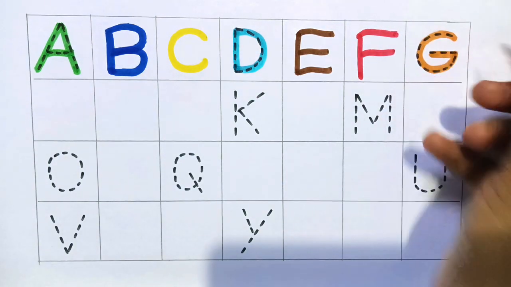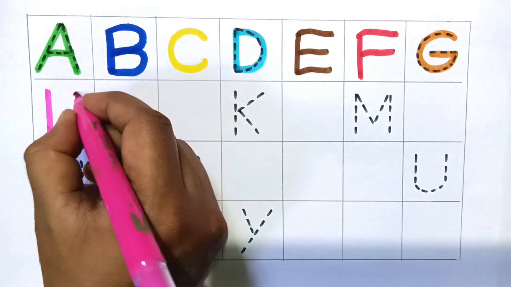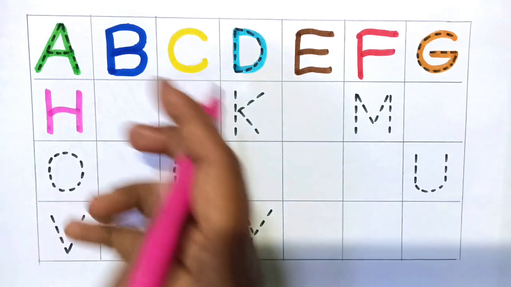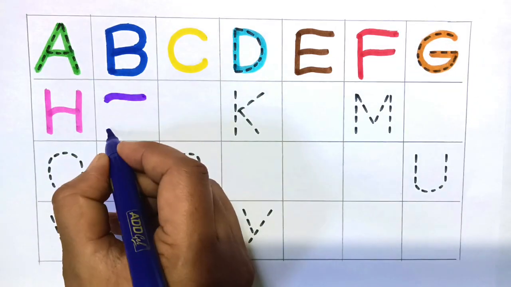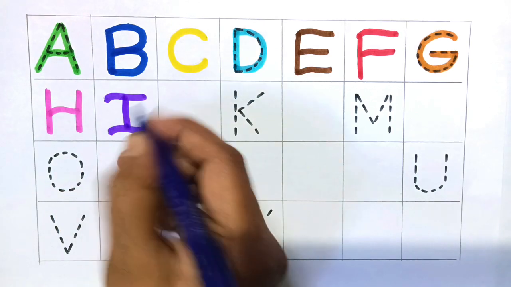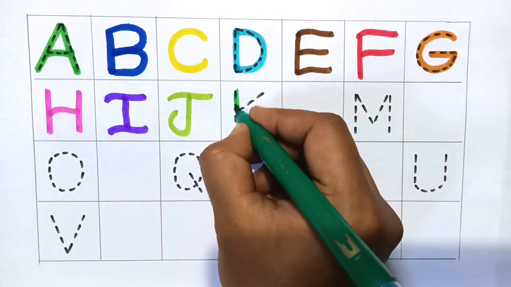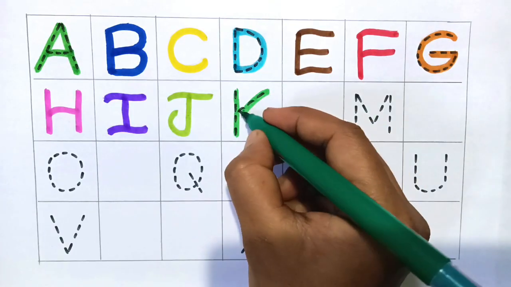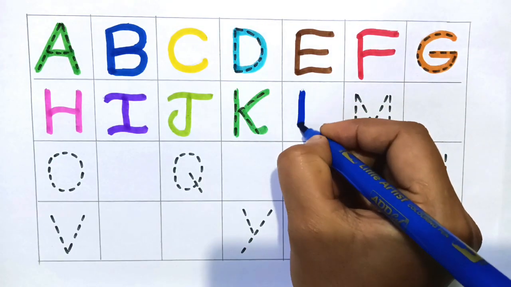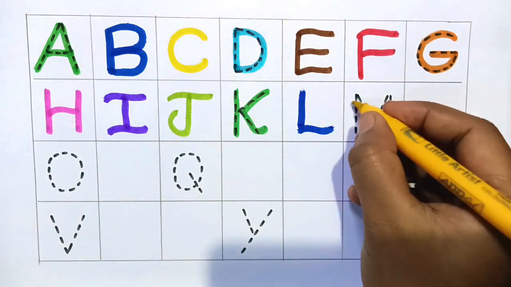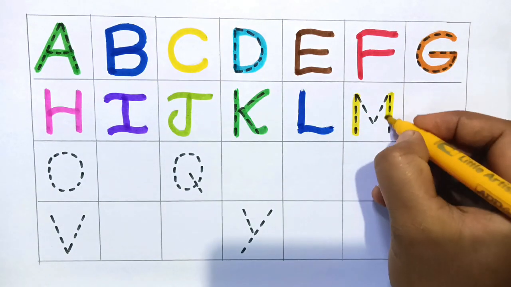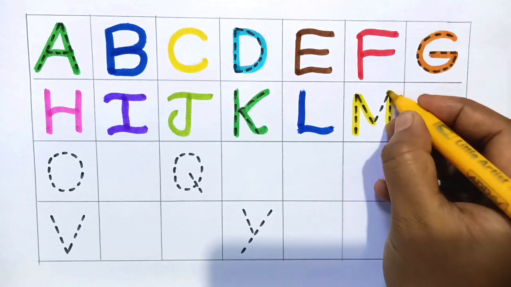Next G for green. Next H for hand. Next I for ice cream. Next J for juice. Next K for king. Next L for lemon. Next M for man.